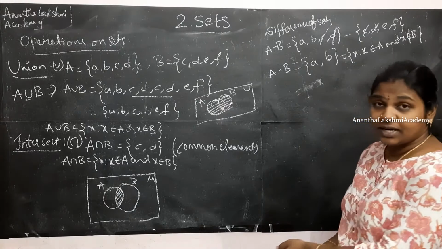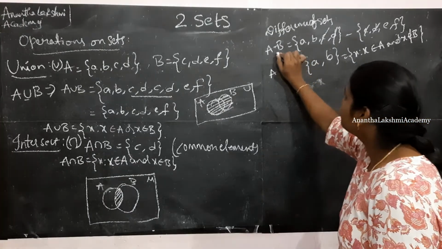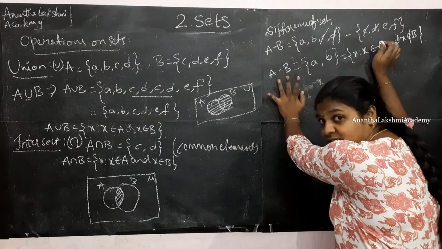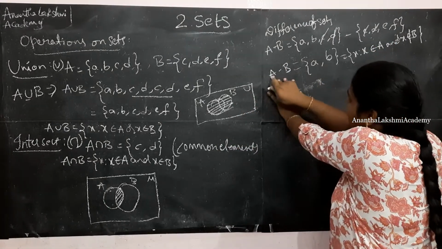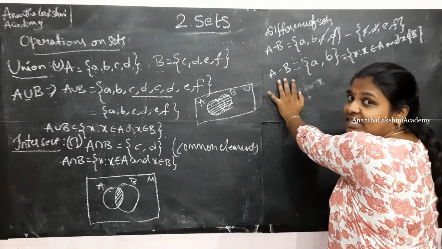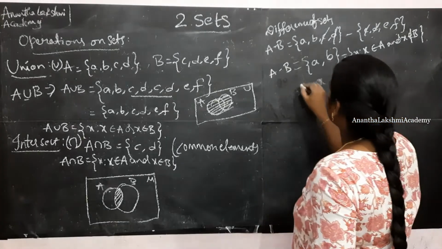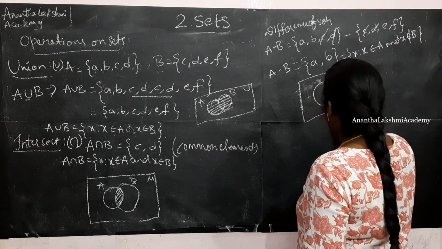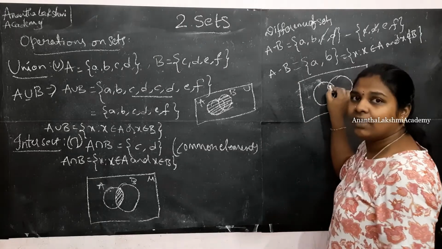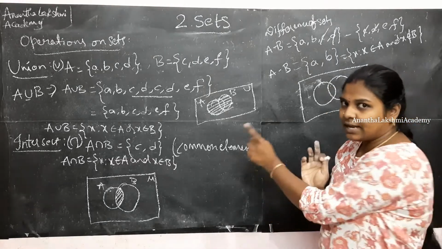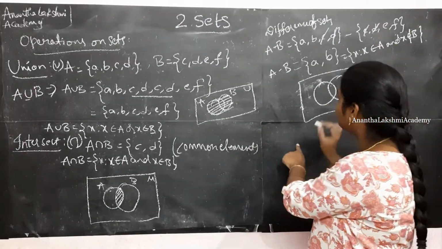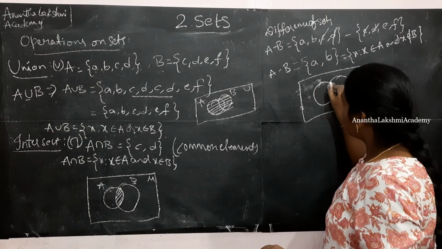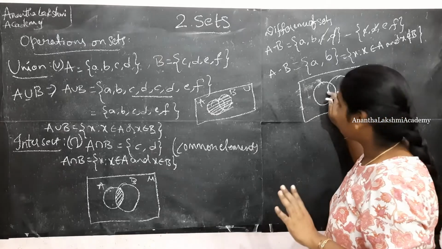Okay, what are we trying to do when we are doing the difference operation? Whatever the common elements get cancelled, and when you are doing the difference operation, only the elements of the first set are considered here. Okay, if I am to draw a Venn diagram for this, A, B, most of the people get confused here while drawing the Venn diagram. They try populating all the A circle.